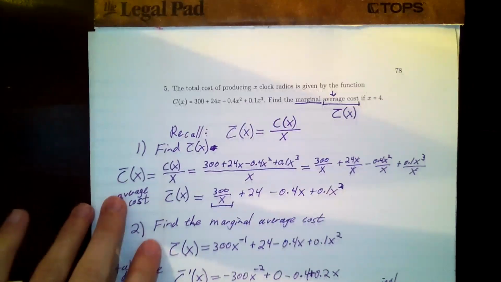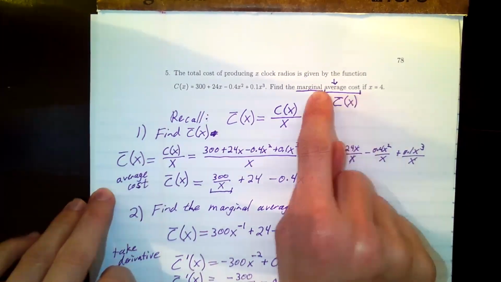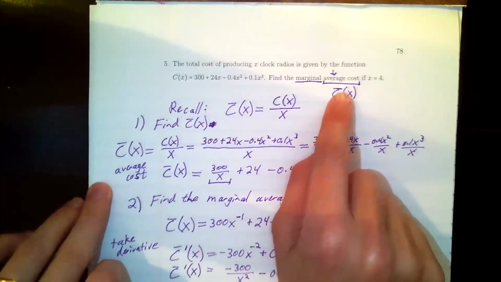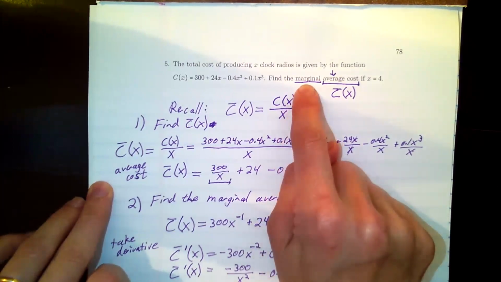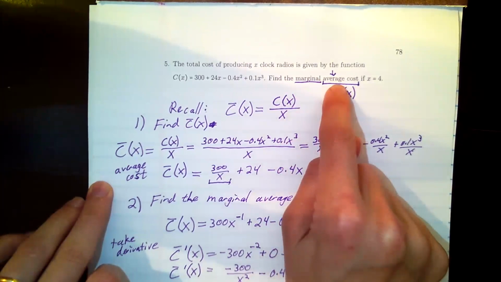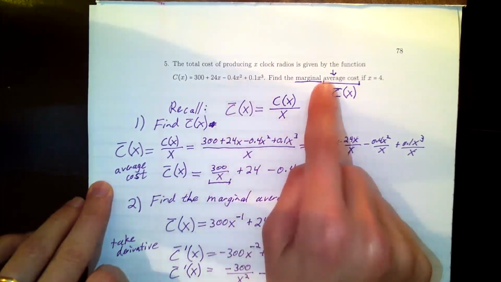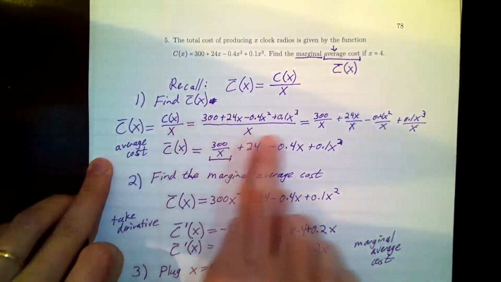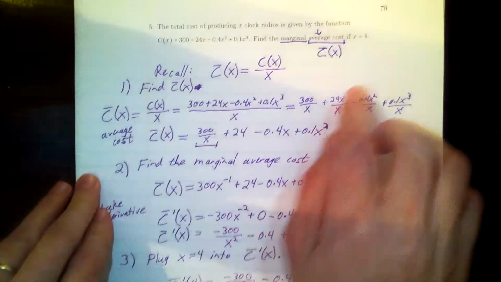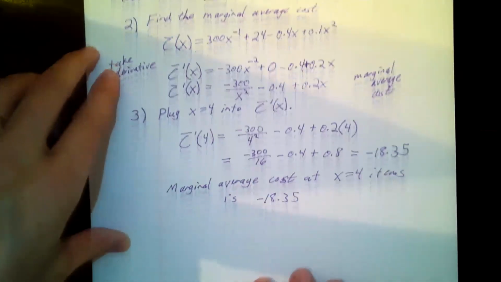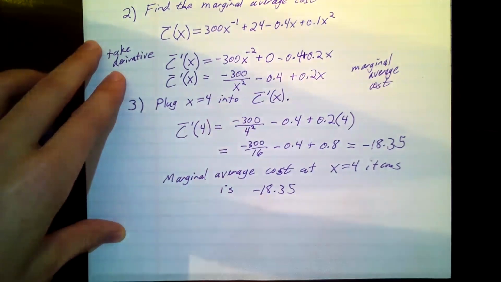And when you look at these problems, sometimes they're multiple step like this. All it takes is a series of three or four words to make it a little bit longer. So figure out what they're asking you to find. If they throw in the word marginal, that means derivative. Derivative of what? In this case, it was average cost, which they didn't give me. So don't take the derivative of that, that's the marginal cost. First find the average cost function, which means you have to divide every term by x and simplify. Then you take the derivative of it to get the marginal average cost, and then you plug in your value, in this case 4, to get the marginal average cost for the fourth item.